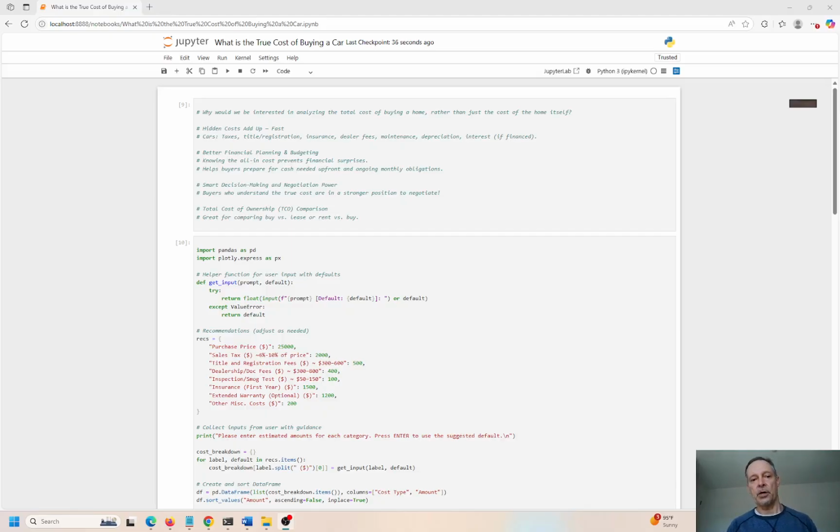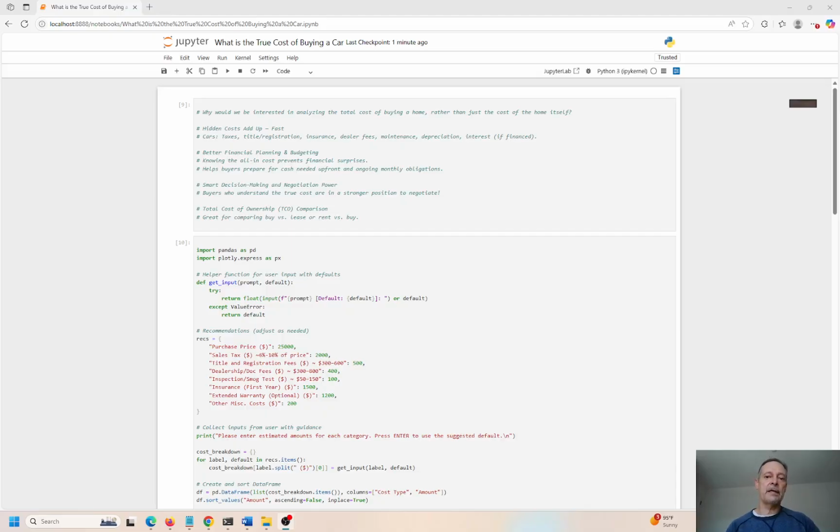Okay, so if you want to buy a car and you go to the dealership and it has an MSRP, manufacturer's suggested retail price, of 25,000 or whatever, you think, okay, the cost of the car is 25,000. It could actually be substantially more than that. It could be closer to 28, 29, 30,000, maybe over 30,000, because there's a lot of ancillary costs that are not negotiable. You cannot just find a loophole and say, I will pay this one, this is kind of trivial, but I don't want to pay this big one over here. No, you have to pay pretty much all of these expenses on top of the MSRP cost of the car. Now, some might be somewhat negotiable, but for the most part, most of these are not.